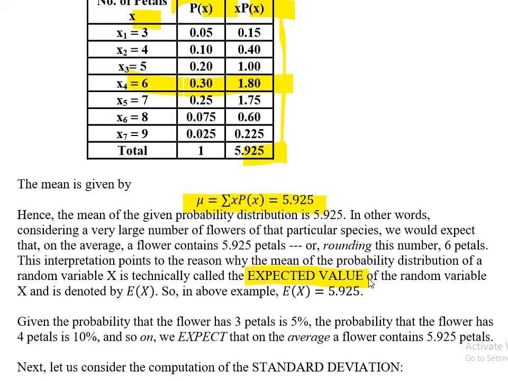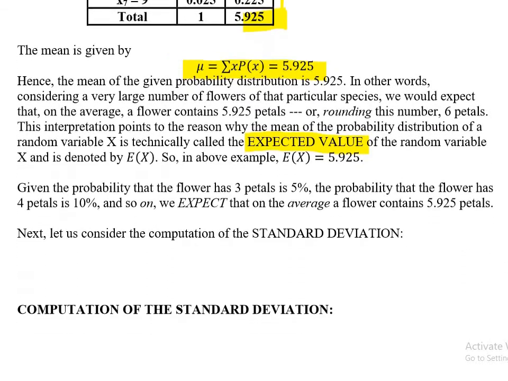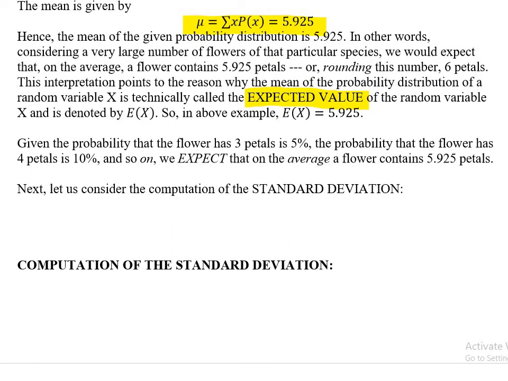We know that there are some flowers with 3 petals, some with 9 as well, but the average number we can expect from this batch of flowers is about 6 petals. So this is called the expected value, because the probability is associated with it. So we expect something here, right? Whenever there is a probability, we expect something.